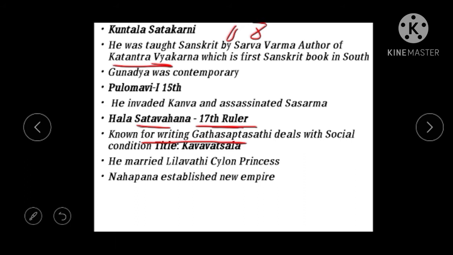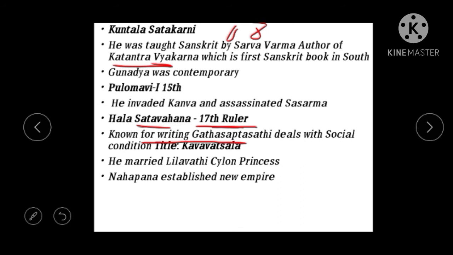Since he wrote this book, he is given the title Kavivatsala.